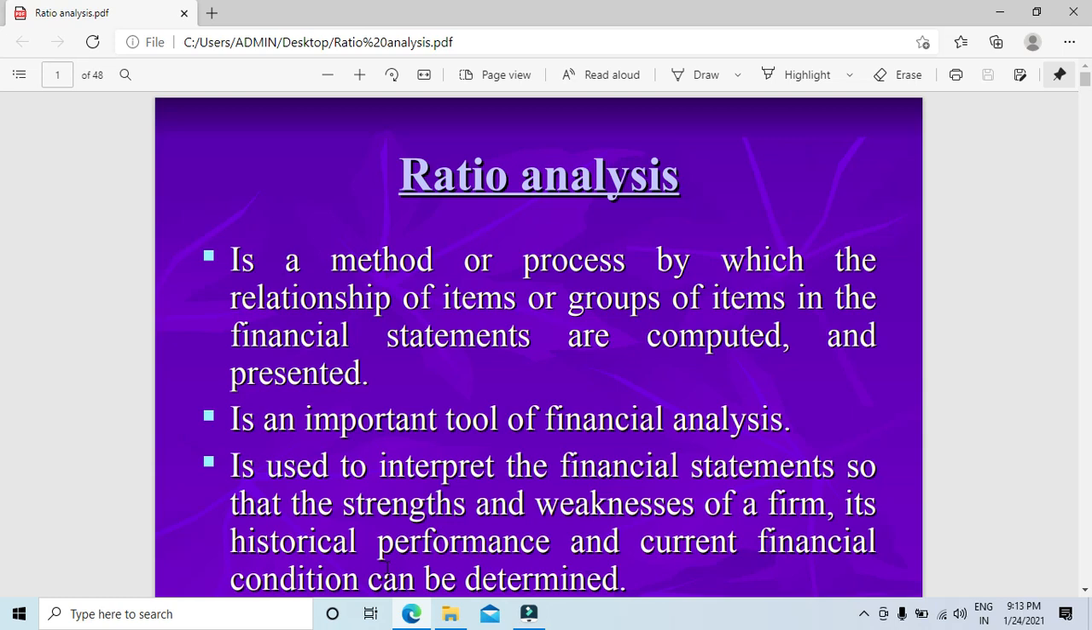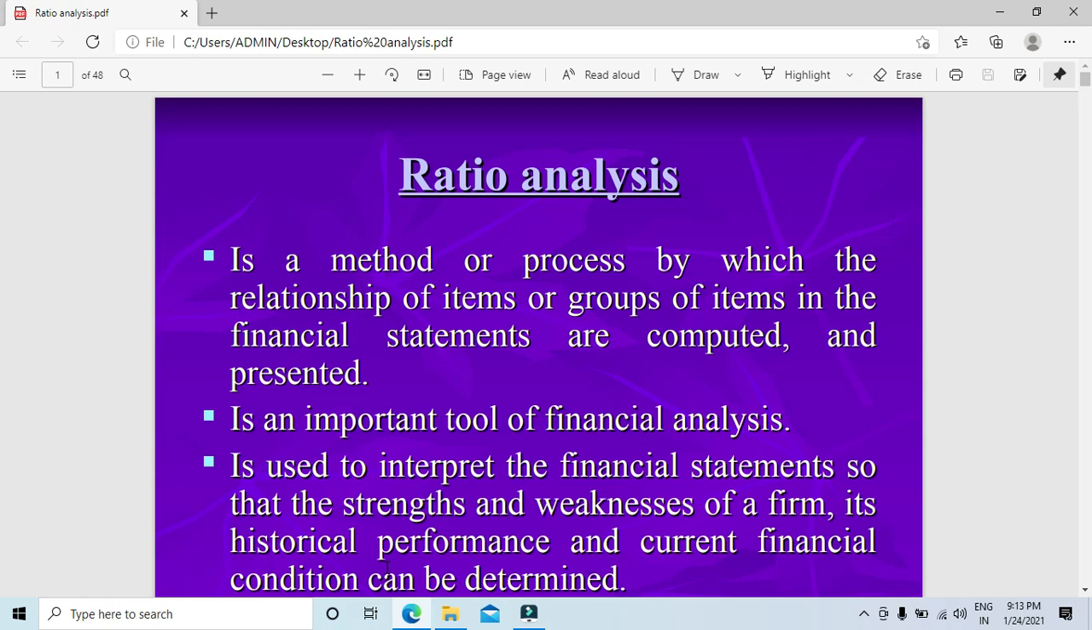So these ratios, if you have come across them in your schooling days, also in your intermediate, also if you're doing your engineering, so you have done ratios, I guess, where what you do is you check out the relationship between the items or group of items as such. So here also we are going to check out the relationship between the items of financial statements.